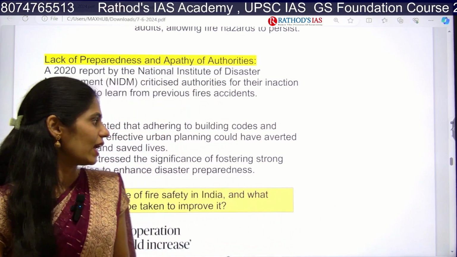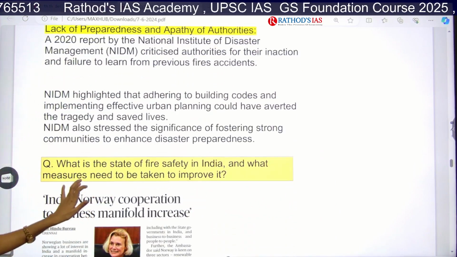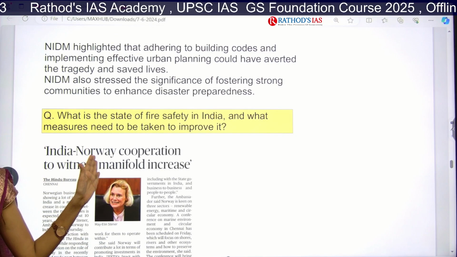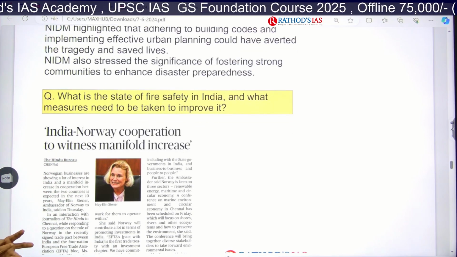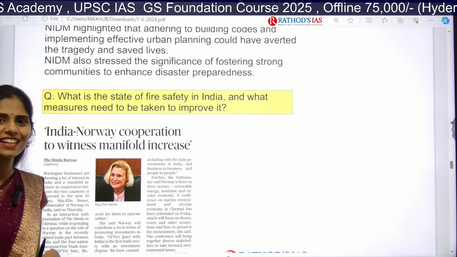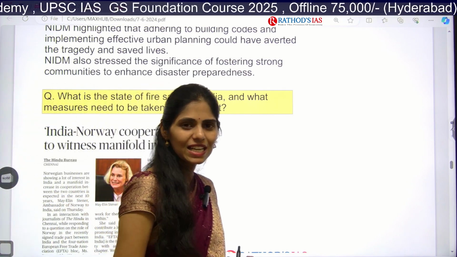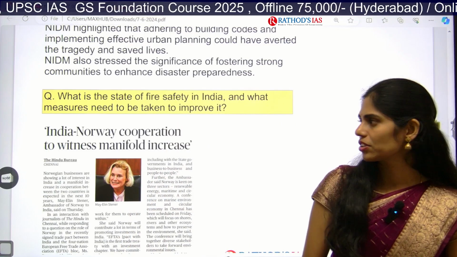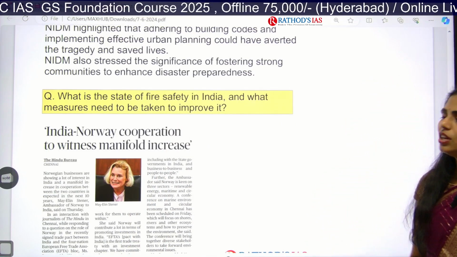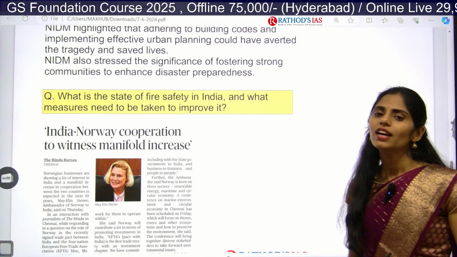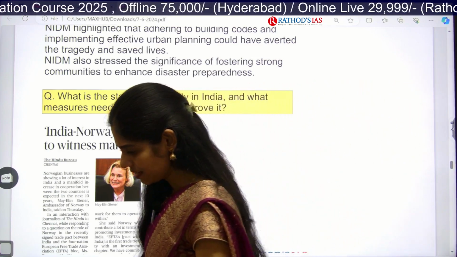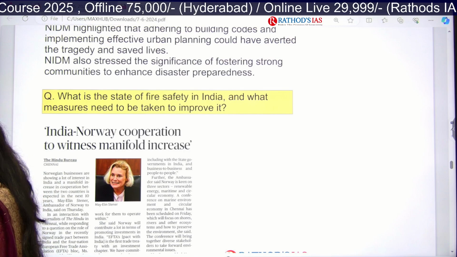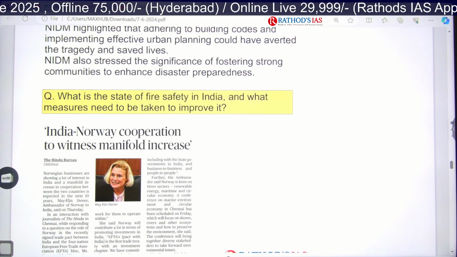Okay. And I want to give you one mains question, that is, what is the state of fire safety in India and what measures need to be taken to improve it? Yes, you can write about the NCRB data that I gave in the introduction, and later on you can write about what are the measures that are required, and try to complete the answer within 100 words. Clear? So please make a note of this question fast. Done, Venkatesh?